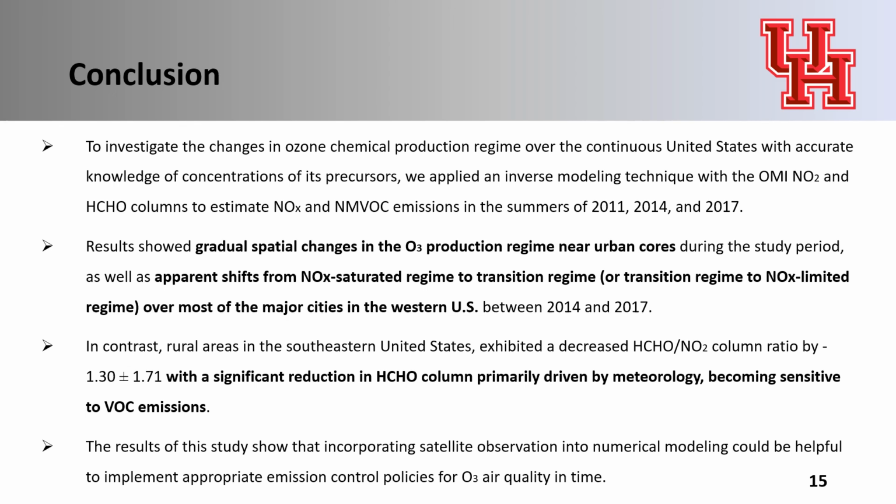Results show gradual spatial changes in the ozone production regime and an apparent shift from NOx-saturated to transition regimes or transition to NOx-limited regime over most of major cities in the western United States. In contrast, rural areas in the southeastern United States show a decreased formaldehyde to NO2 column ratio, with a significant reduction in formaldehyde column driven by meteorology.